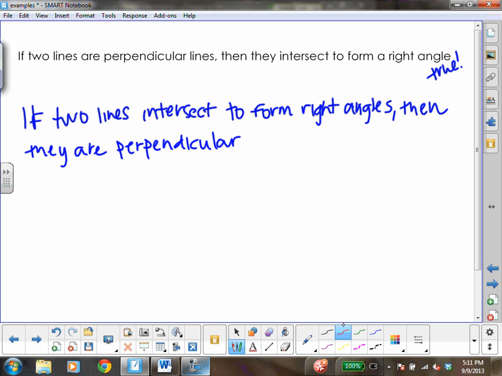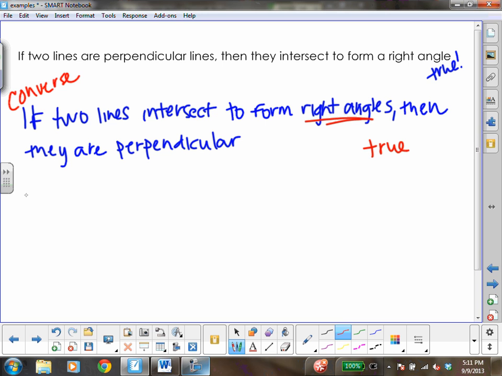And now I got to think about, is this statement true? And I believe it is, because if two lines do form right angles, then they can be defined as perpendicular. So that's also true. Now technically the biconditional statement has the original statement, the inverse, the converse, and the contrapositive all true. So I know the converse is true.